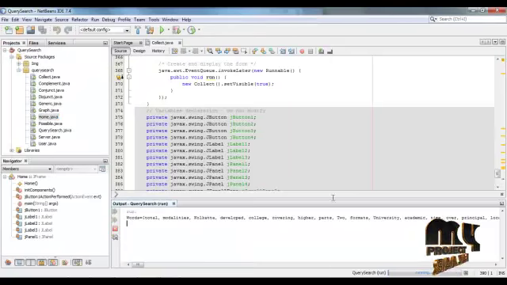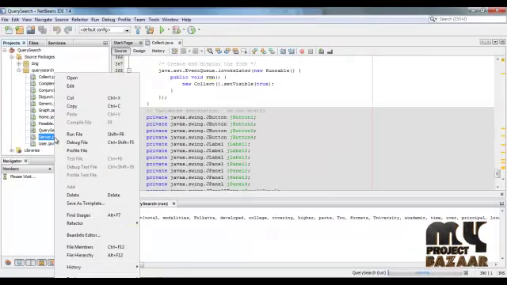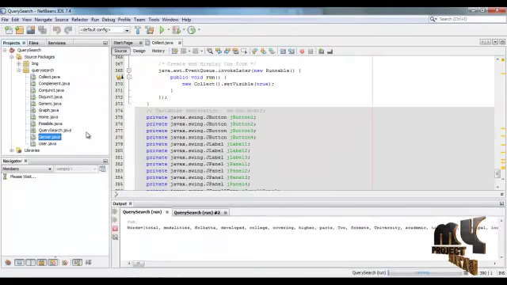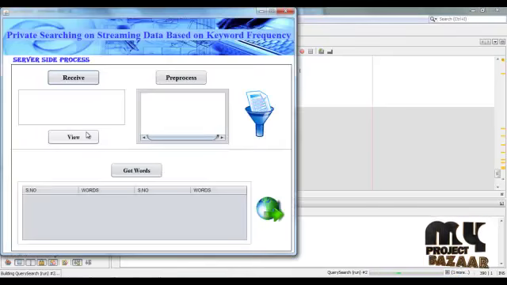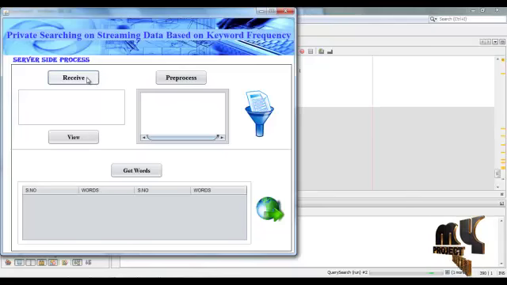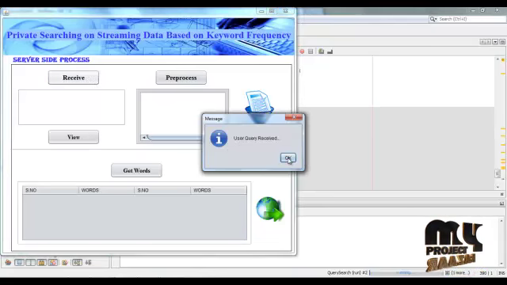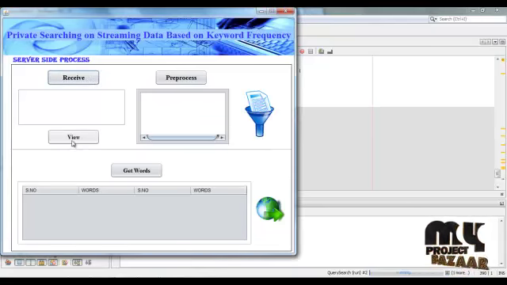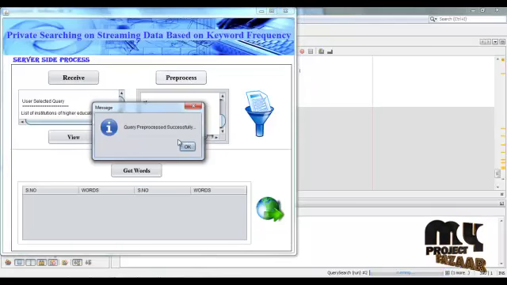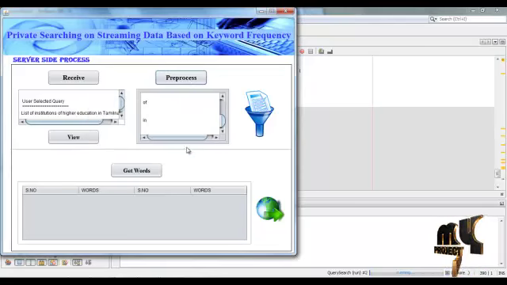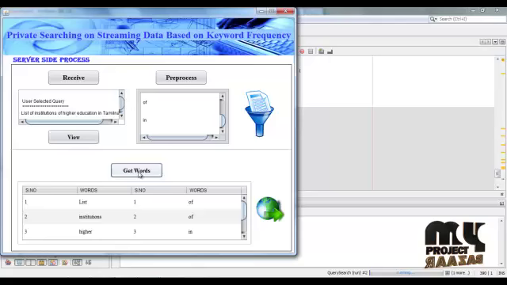OK. Then next, run the Server.java frame. The frame is loaded. The query can be retrieved here, and click receive. User query received. OK. Then view the query. This is the user's selected query. Then pre-process the query. Pre-processed successfully. OK. Then get words. These are the possible words and the pre-processed words.